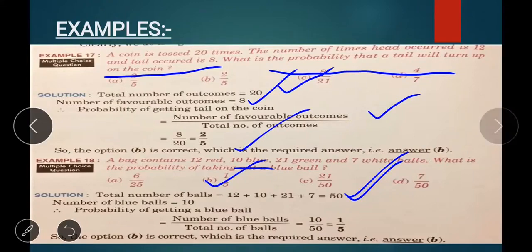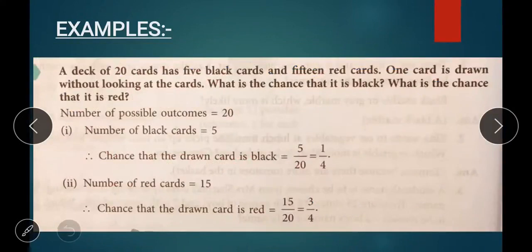Is it clear? Then, one more example. A deck of 20 cards has 5 black cards and 15 red cards. One card is drawn without looking at the cards. What is the chance that it is black? What is the chance that it is red?